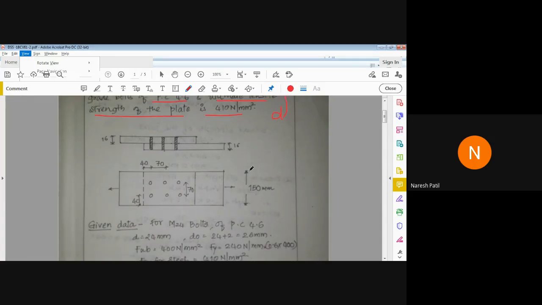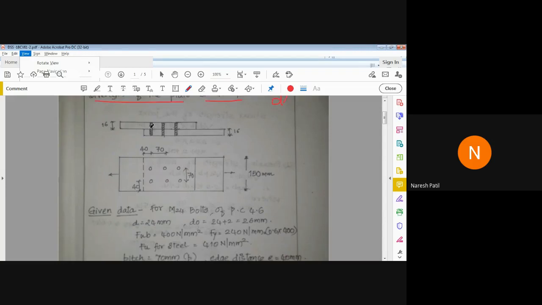Now we have again the lap joint here, with three rows of bolts and two bolts in each row. Are you getting? We have three rows: one row, second row, third row, with 1, 2, 3, 4, 5, 6 bolts.